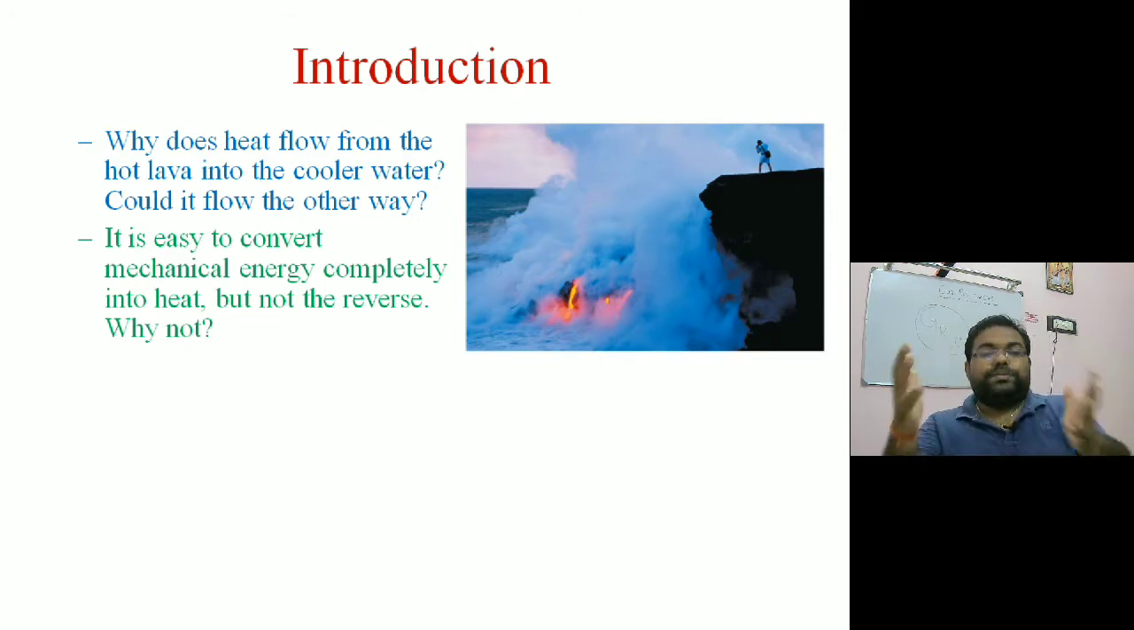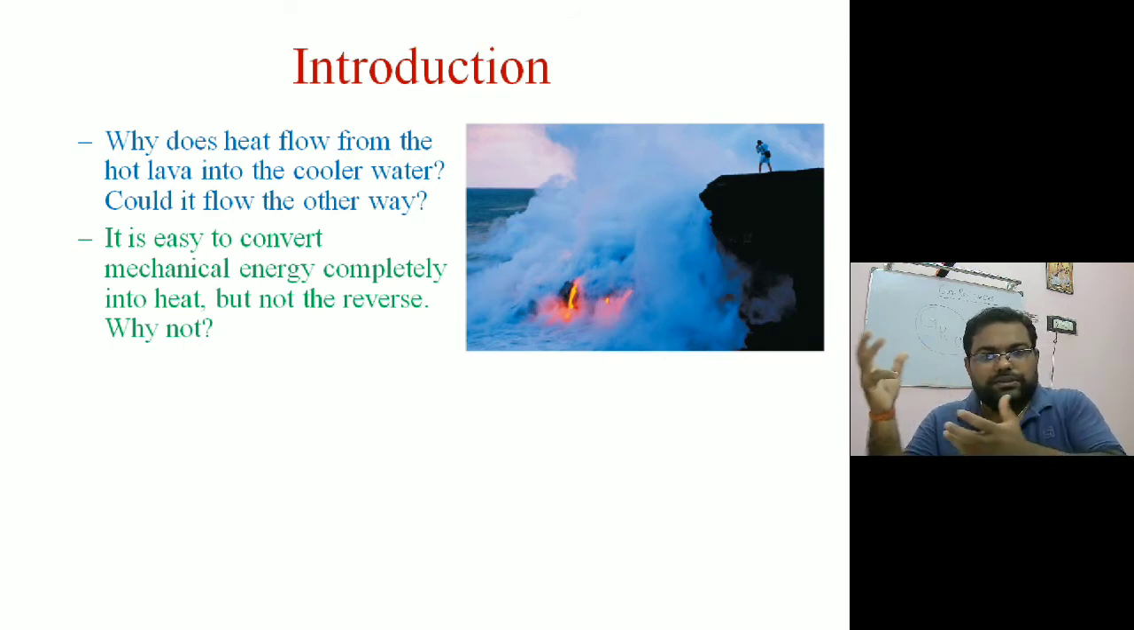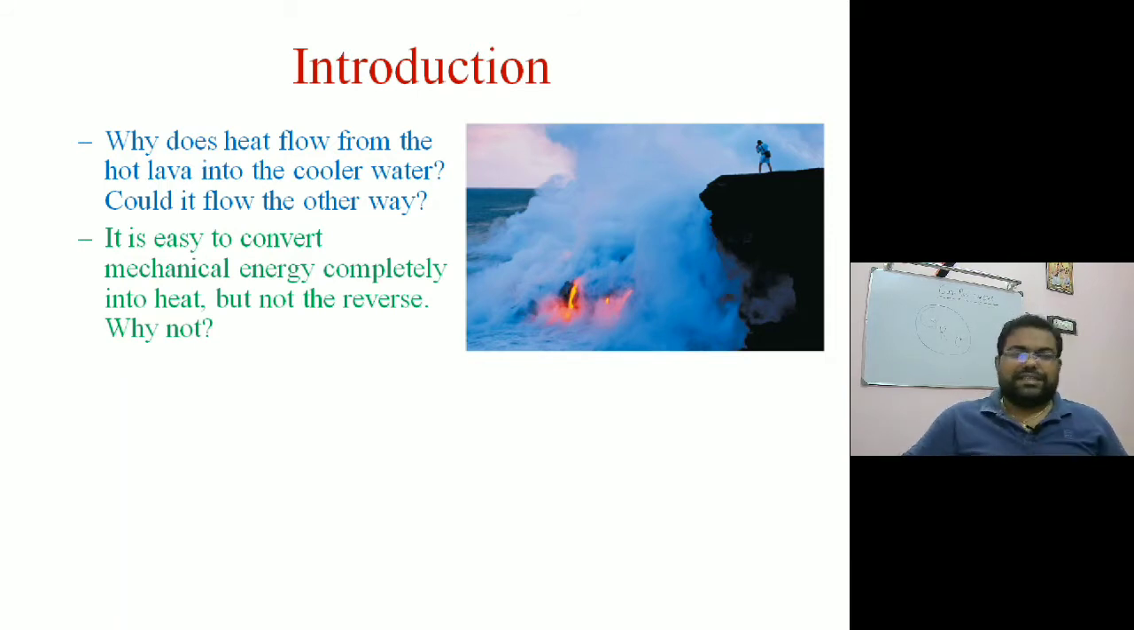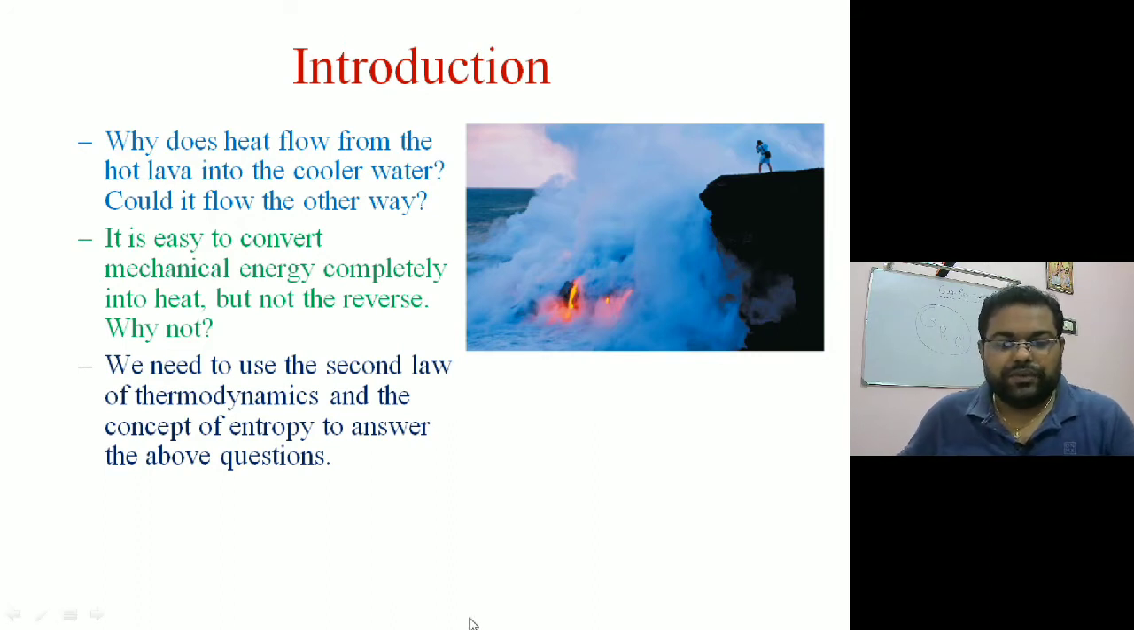So these were the two biggest questions in front of designers and thermal scientists. They were not able to understand why heat flows from hot to cold. That is very clear, that's natural. Why can't the reverse happen? So that's why we need the second law of thermodynamics and the concept of entropy to answer the above questions. Without the help of these two concepts, you cannot clearly say what is happening to the system.